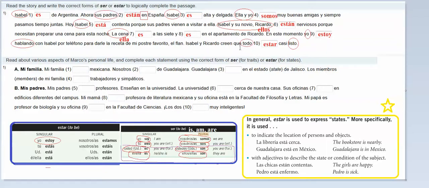You would treat it as like él, ella. And so then your estar for él, ella would be está. Okay.